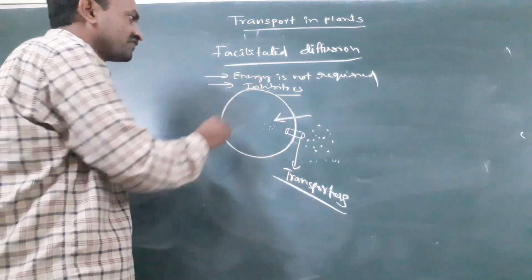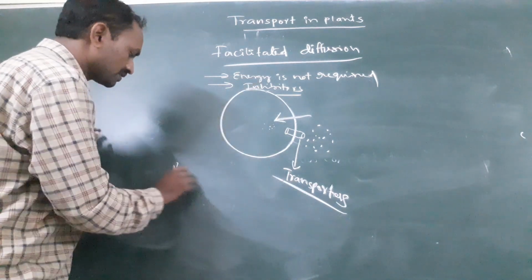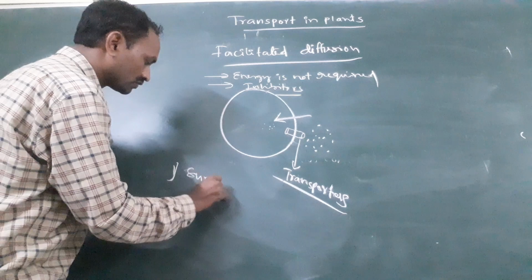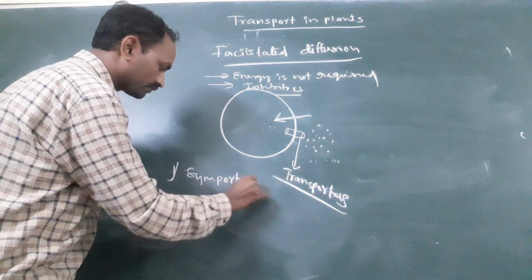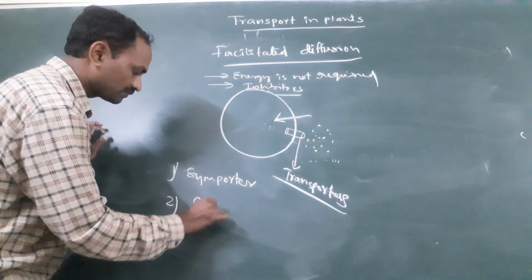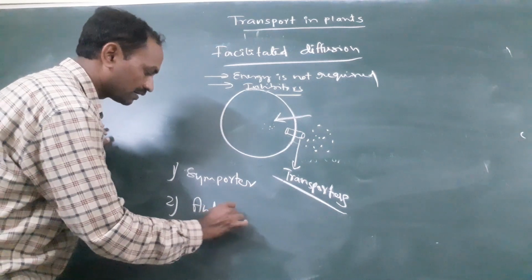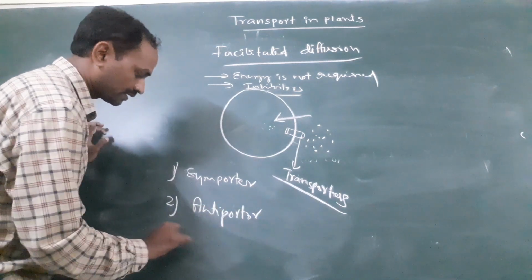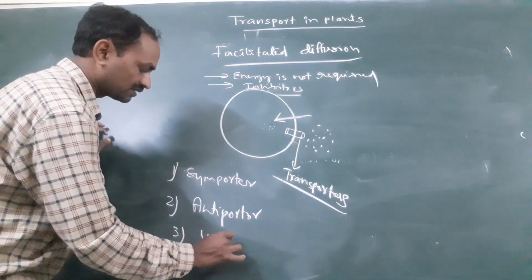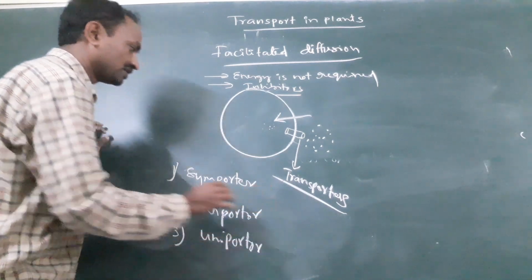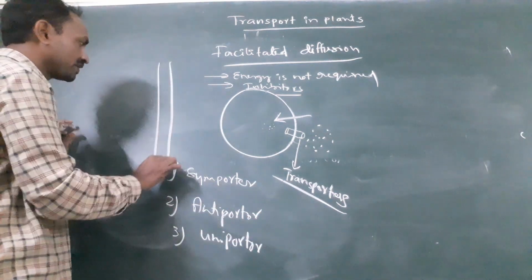This facilitated diffusion is of three types. First one is symporter, second is antiporter, and third one is uniporter. Suppose for example this is a membrane.